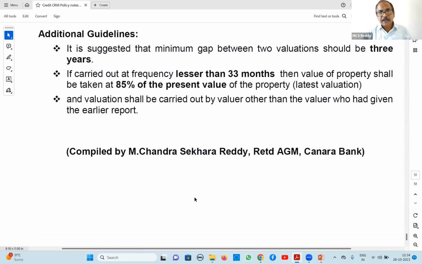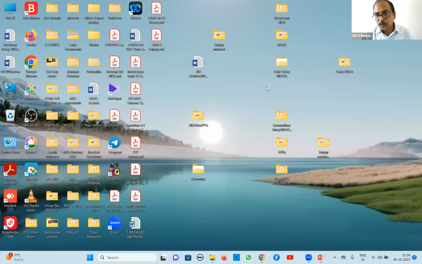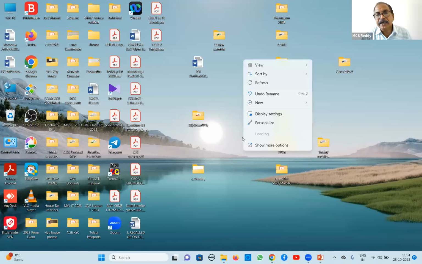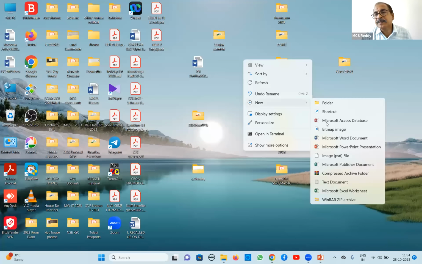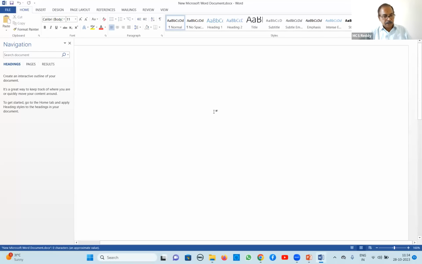CRM policy. And after the tea break, we go for the remaining: one is MSME policy and MSME schemes plus credit monitoring. Yeah, we will cover that. You have to be here at least 10 minutes. Please take the tea gap, and we will assemble. Now it is 11:35, so tea break until 11:45. Yeah.